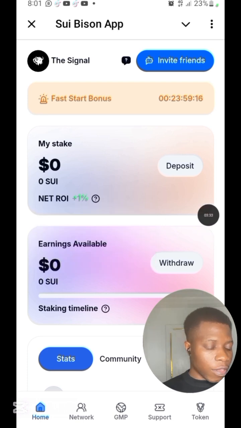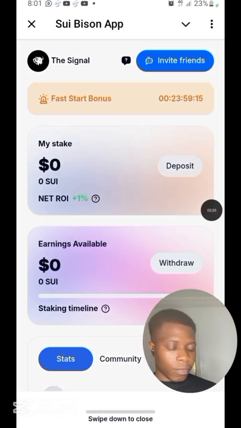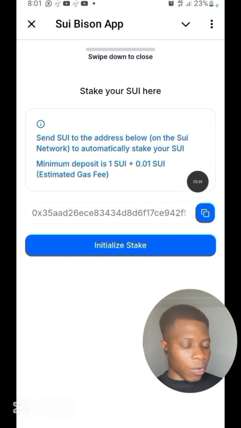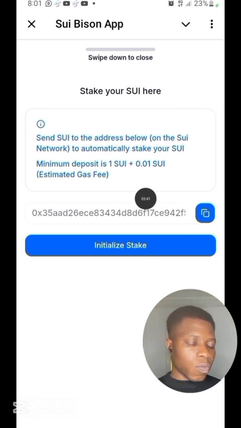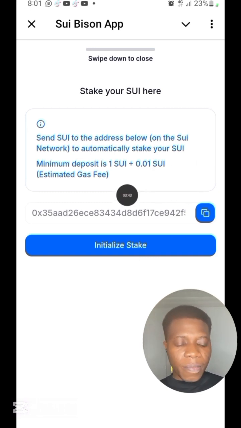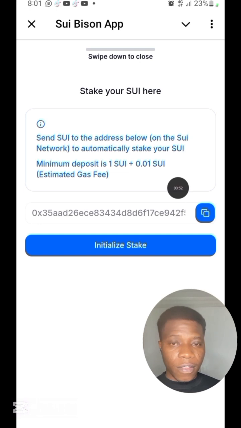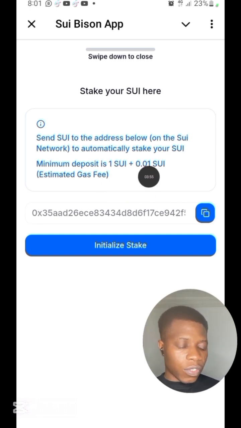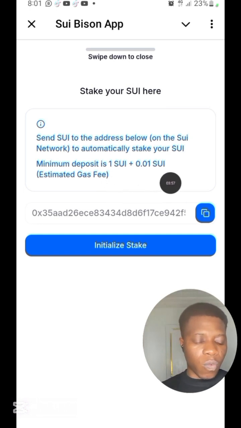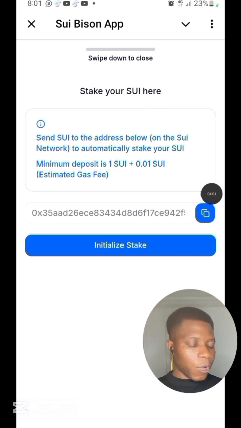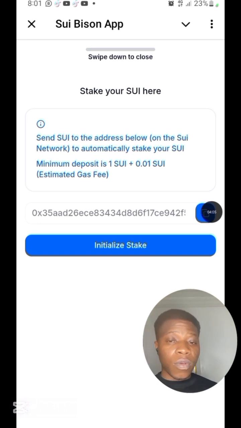All right, so if you click on deposit and read this, it says to send to the address below on the Sui network to automatically stake your SUI. The minimum deposit is just one SUI plus 0.01 SUI for gas fee. All right, so when you're sending your one SUI, always add 0.01 for gas fee. So how do you do it? Click on this button right here to copy. Once you copy this address, then you add it to your wallet.